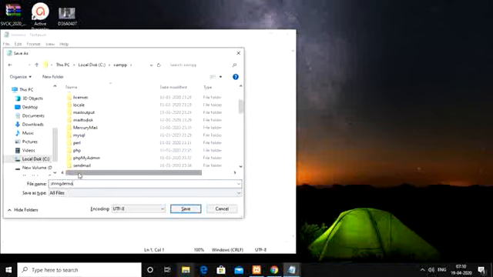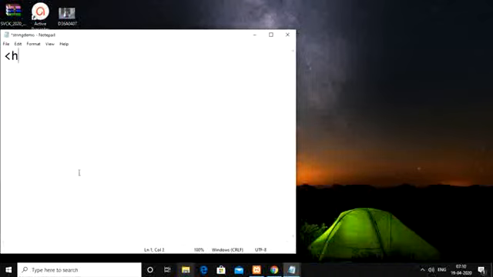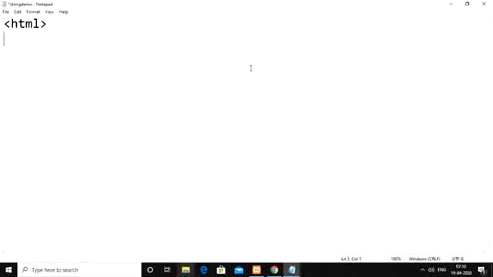String demo dot php, I gave the file name. Then here you have to write down html. Then from that take two sections, head and /head. Then the body section.